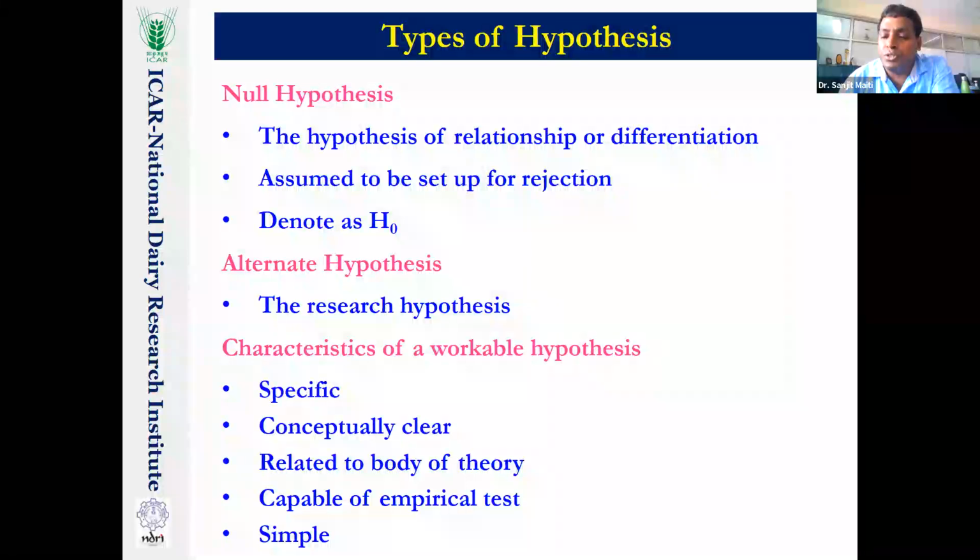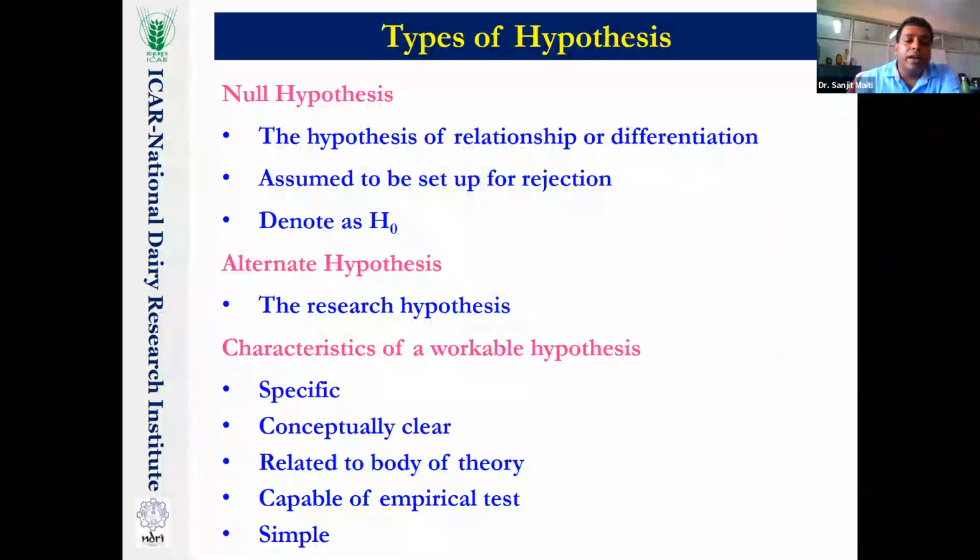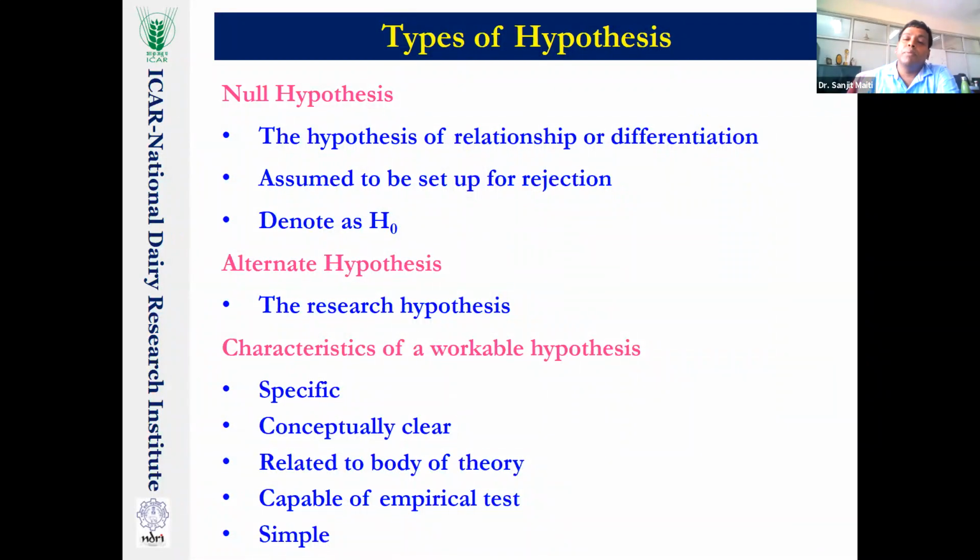Do not use jargon or technical or complex words. When you add a complex word, it creates ambiguity related to the body of theory. Body of theory means some literature and review of research are already there. That is why my hypothesis would be fixed here: the participation of PhD students is higher than masters students, because here I put my theory.